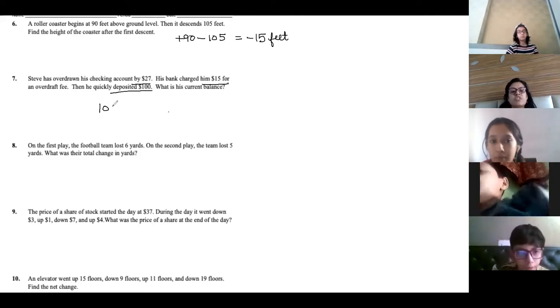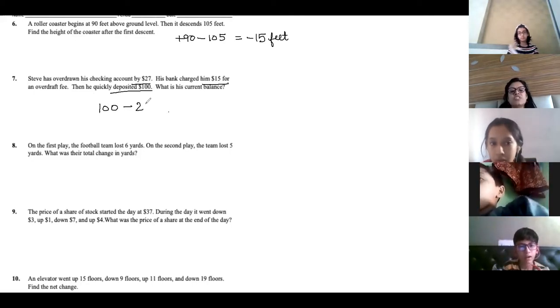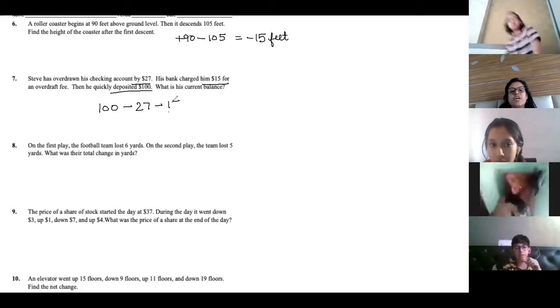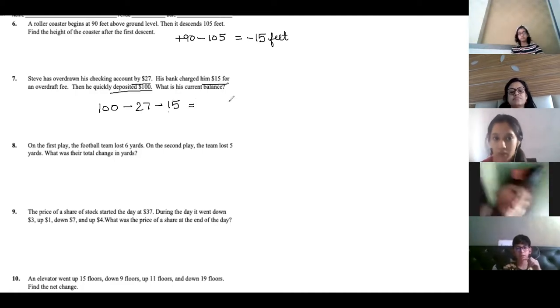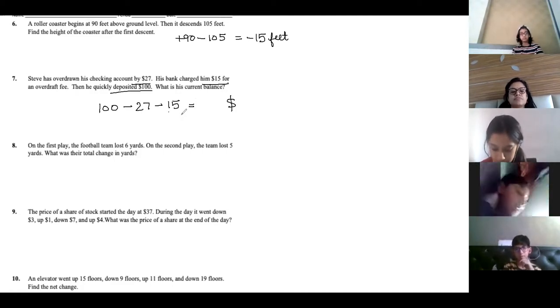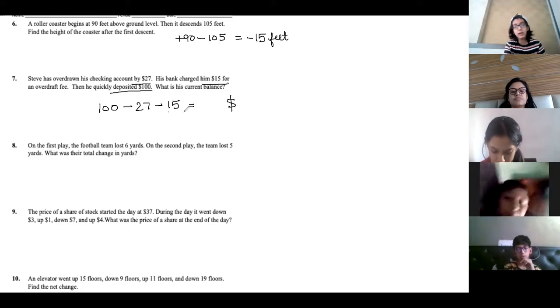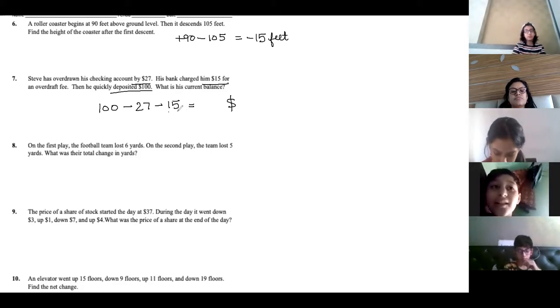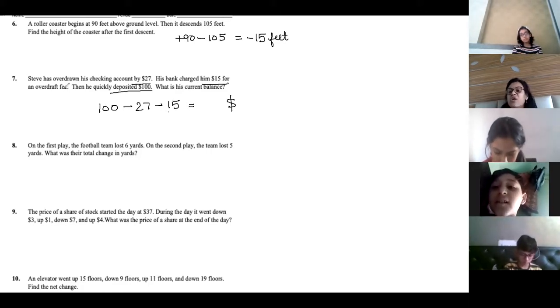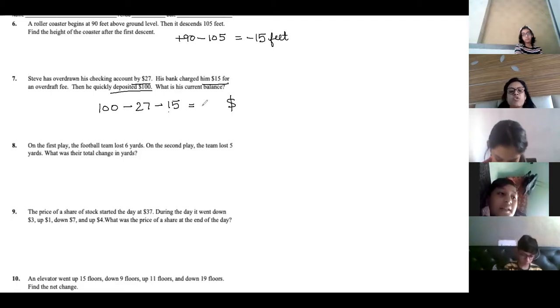Deposited is positive, coming out is negative. Overdrawn is also negative, because you are drawing out extra. So how much is the answer?